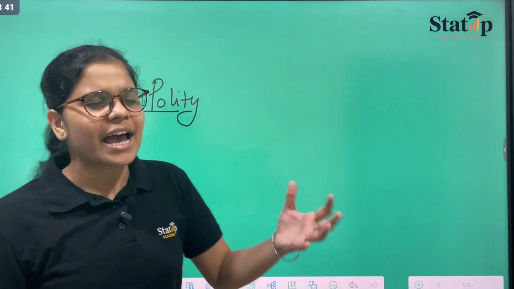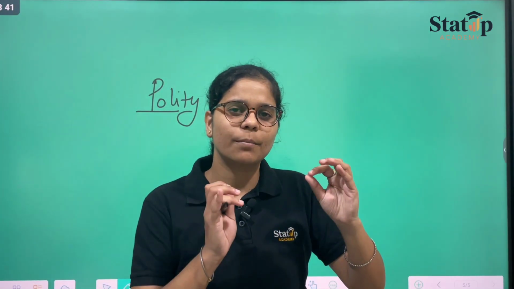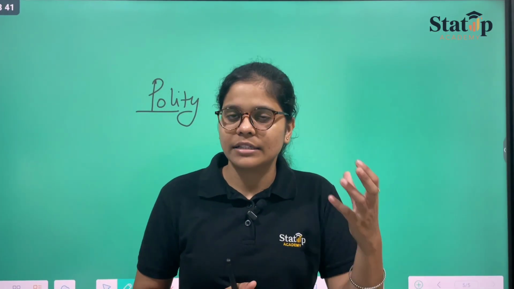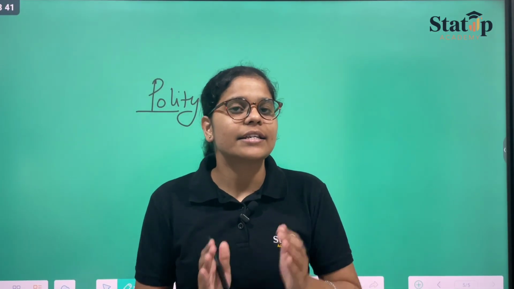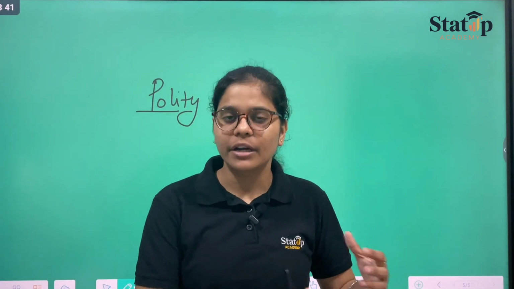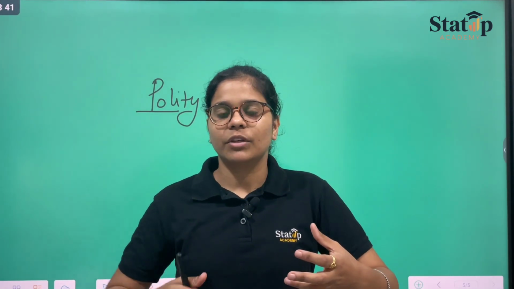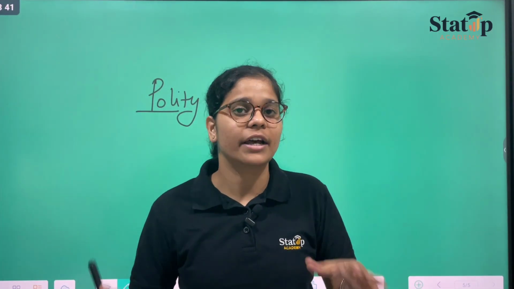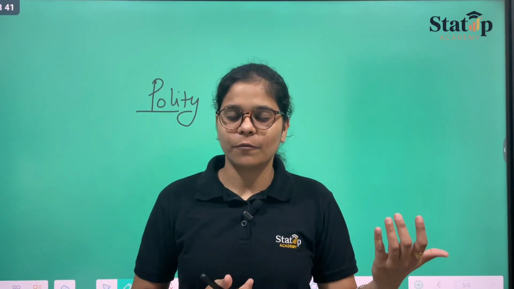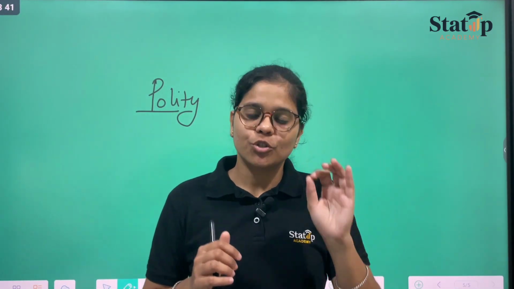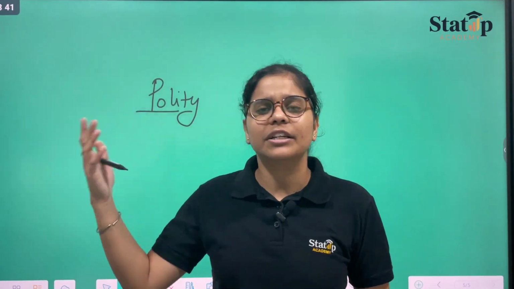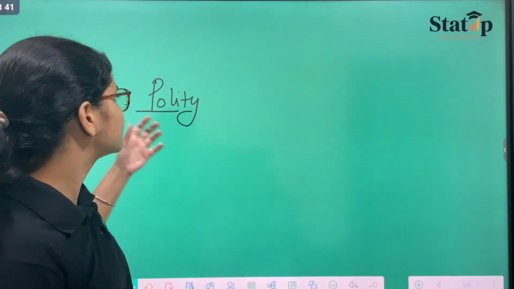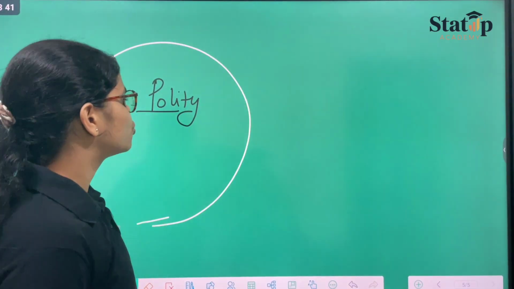Polity in itself you must have read. I am just thinking that you have a bit of knowledge about Chanakya and the Arthashastra. He is considered the major role-playing member in writing the Arthashastra. He helped Magadha, how Magadha evolved because of Chanakya, and the Nanda dynasty, how it evolved and how it got dissolved as well. So that is because of Chanakya, and he is known as a great member. So with his thoughts and with the Greek philosopher Aristotle, we have a great term in our science or in our GS examination that refers to polity.